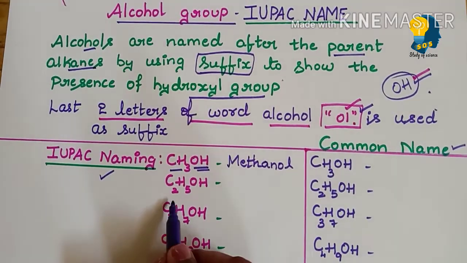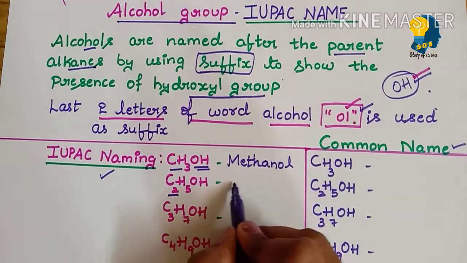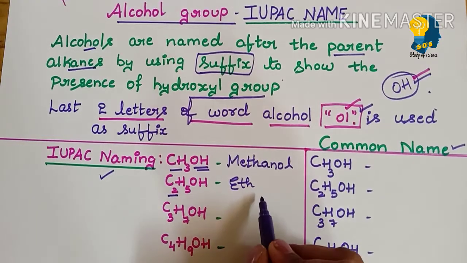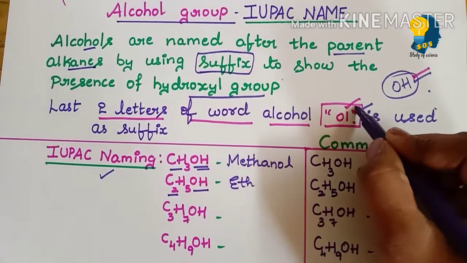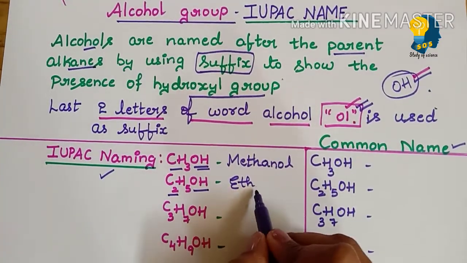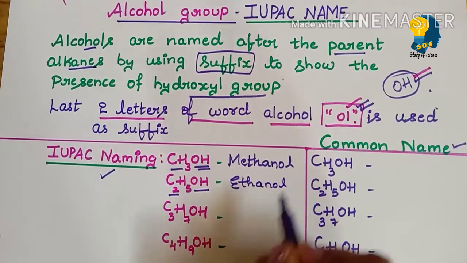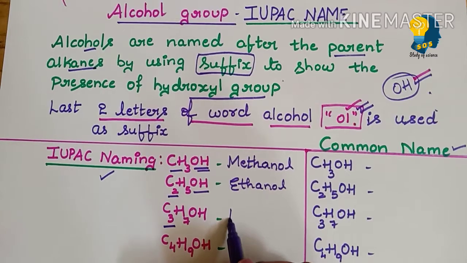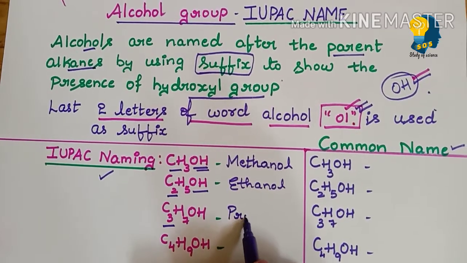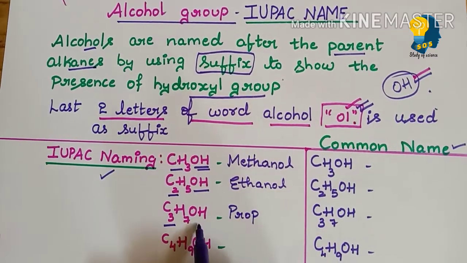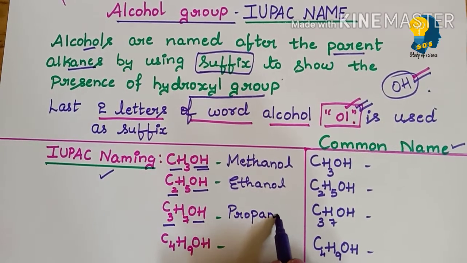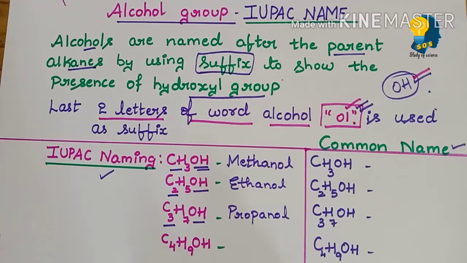As it is having two carbon atoms, it is eth. And then OH is represented by again OL. Eth plus ol, ethanol. Then the third member, C3, is prop, right? Prop plus again OL, it is propanol.